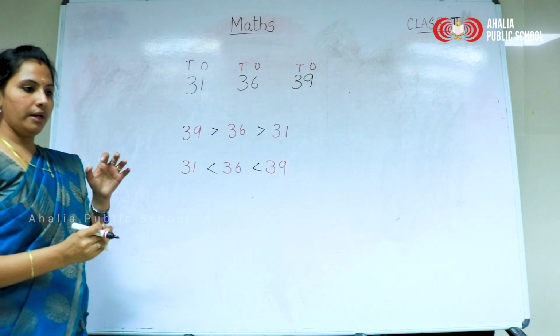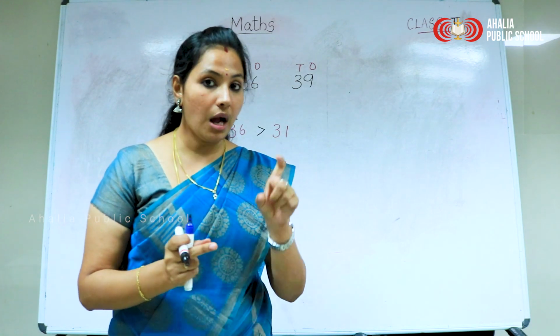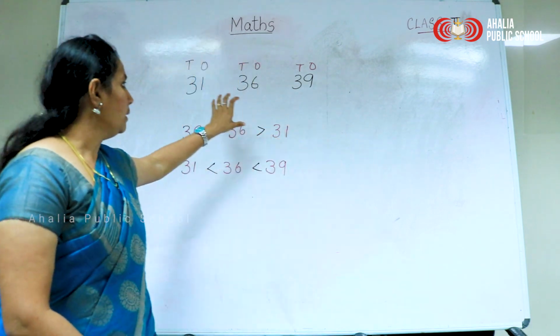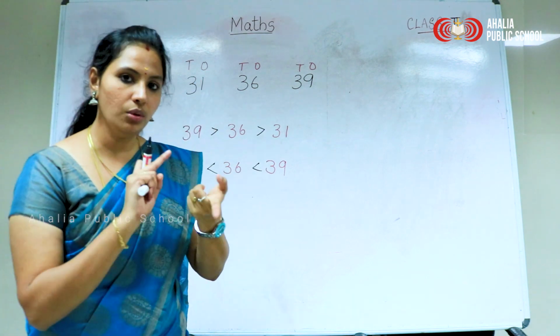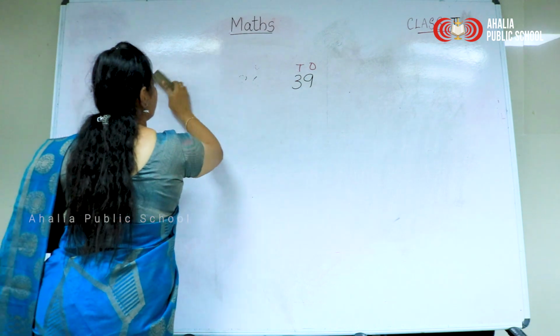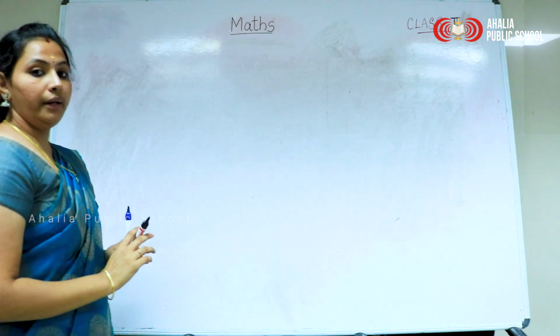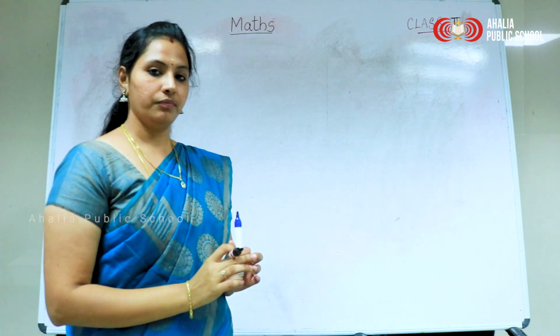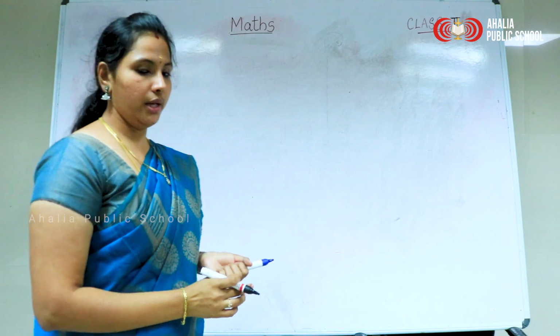Okay, so whenever we are ordering numbers or comparing numbers, what do we have to see first? Yes, the place value. The place value of the two digits we have to compare. So what concept did we learn from this? Ordering numbers, in ascending order and descending order.